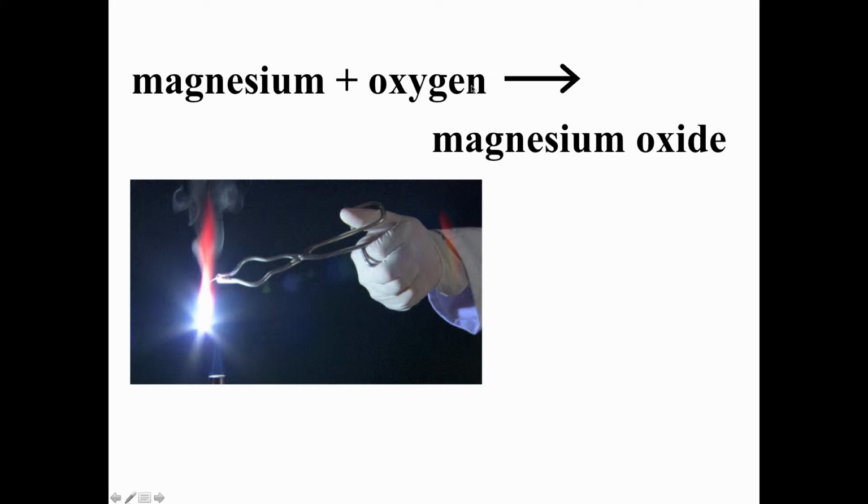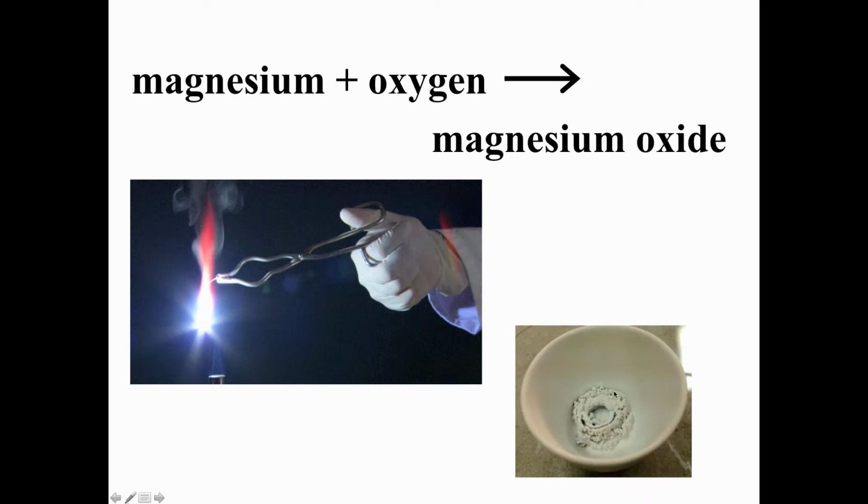And if you start with magnesium and oxygen, the substance that's formed has to contain magnesium and oxygen, and it is in fact magnesium oxide, that sort of white powdery stuff. If we do the burning carefully in, let's say, an evaporating dish, we get this white powdery substance, magnesium oxide, and we can actually collect it if we're careful.